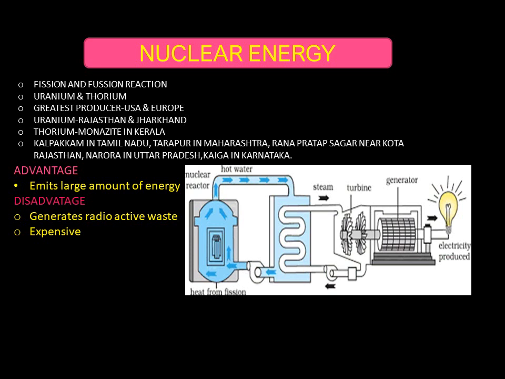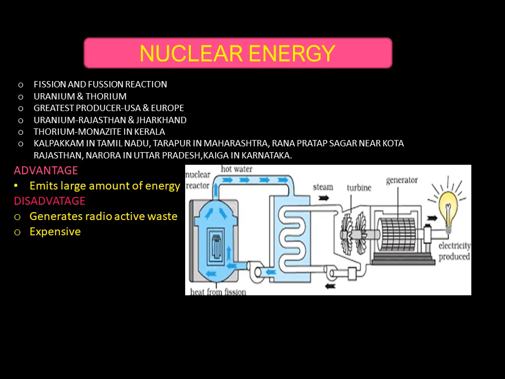The greatest producers of uranium are the United States and Europe. In India, it is found in Rajasthan and Jharkhand. Thorium in India is found in monazite in Kerala. The major nuclear reactors in India are Kalpakkam in Tamil Nadu, Tarapur in Maharashtra, Rana Pratap Sagar in Rajasthan, Narora in Uttar Pradesh, and Kaiga in Karnataka.